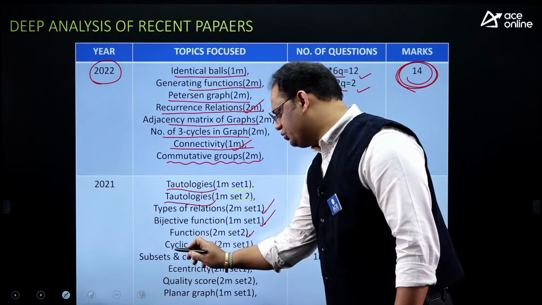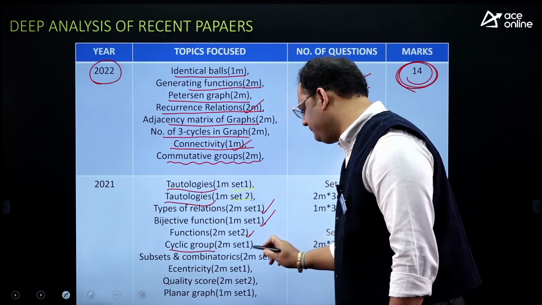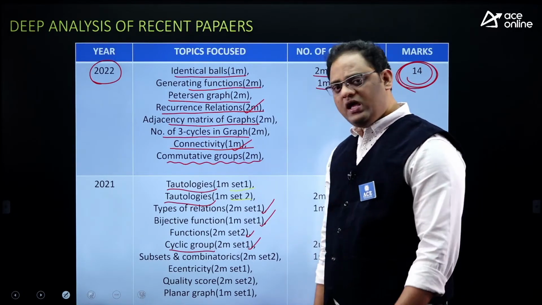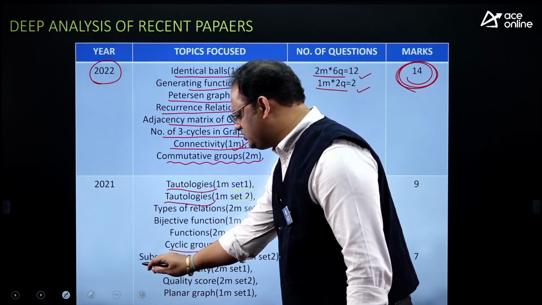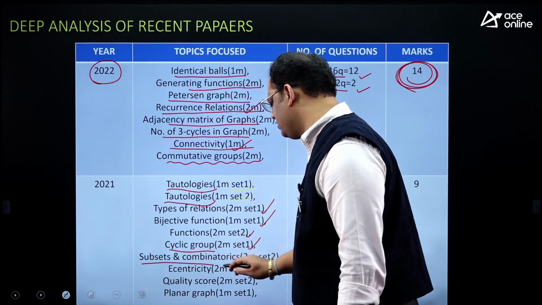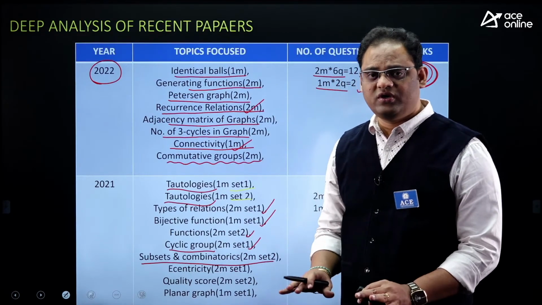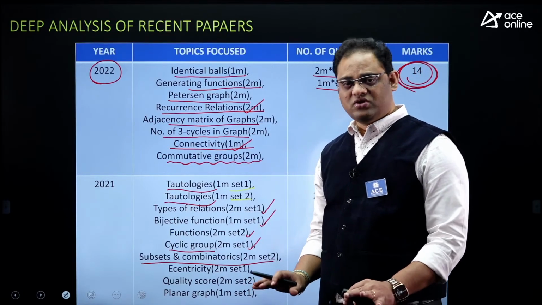And cyclic groups, coming to the groups concept, a cyclic group 2 marks question we got from set 1. And they also touched a question like subsets. You think, yes, maybe this is a question from set theory, but if you go to the solution of the question, that is not actually a subsets concept.